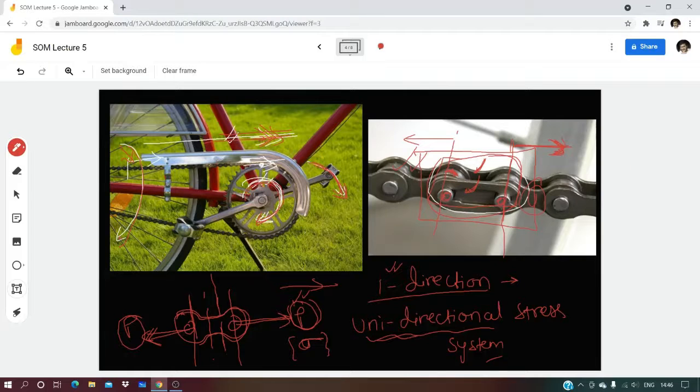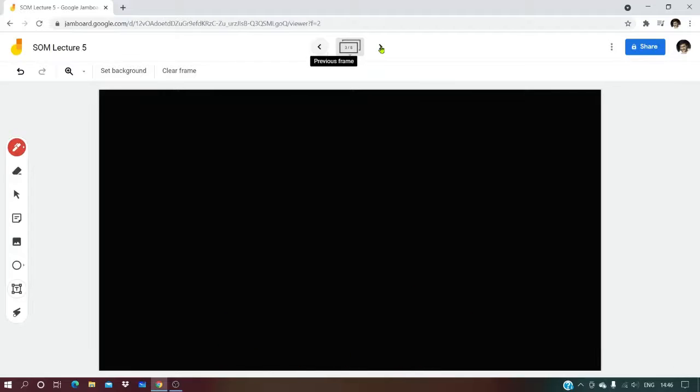So depending on our application, whether it is a bicycle chain, or a rod, or a weight being lifted by different sets of rods at different points, different kinds of stresses get set into the component. So these are application based, unidirectional or otherwise, and we are trying to assess things by application. But what if we want to learn everything in a very general way?